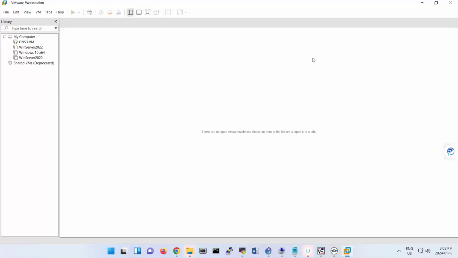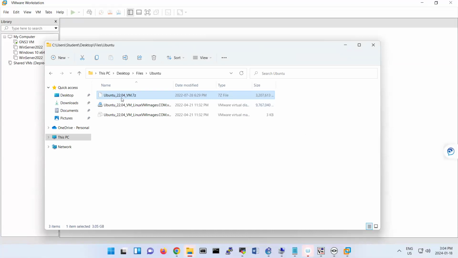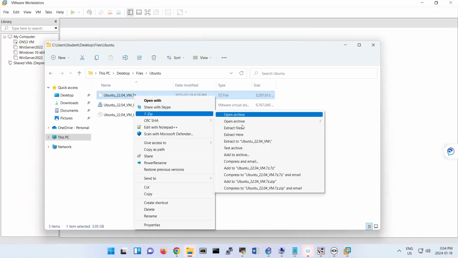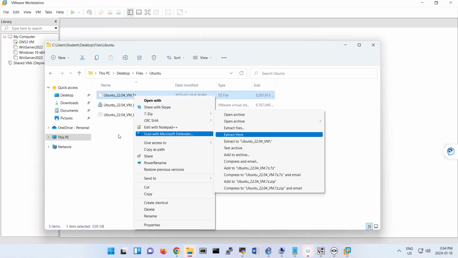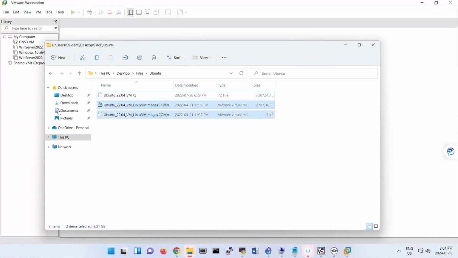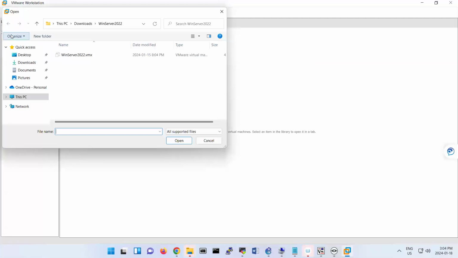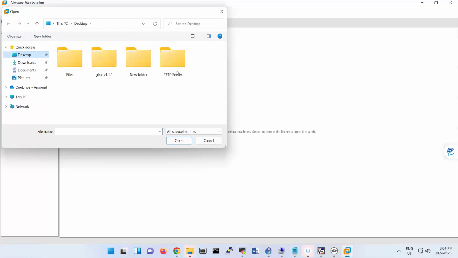Okay, so we are installing Nagios on Ubuntu. First step is downloading this Ubuntu file, which is located in the model. And then you extract it with 7-zip, okay? So I extracted this file. So again, you go to File, Open, and then where the file is located is under my desktop, here.